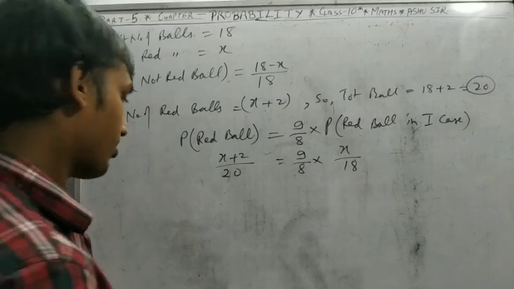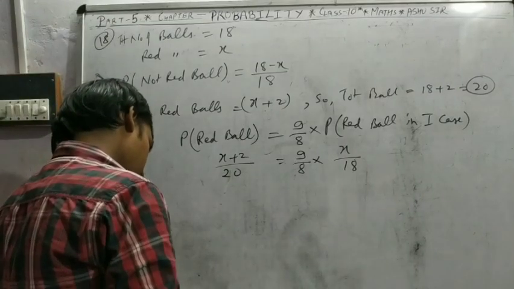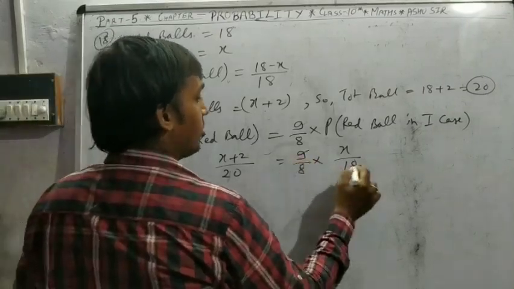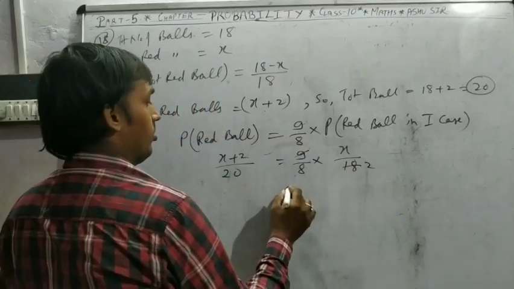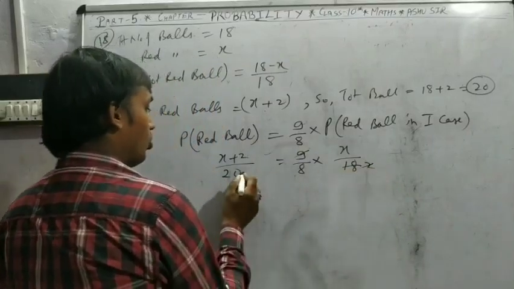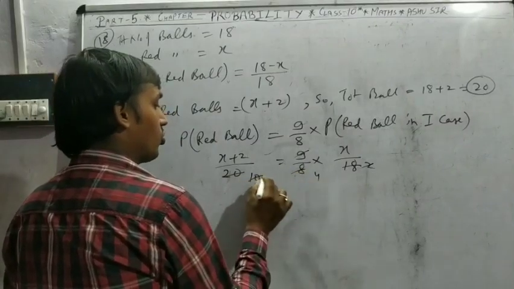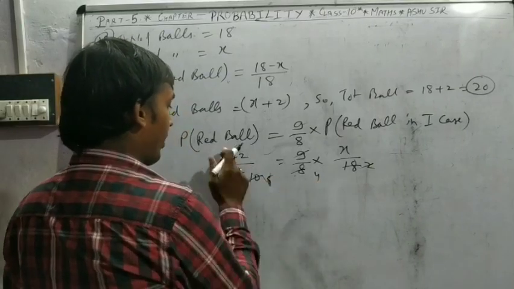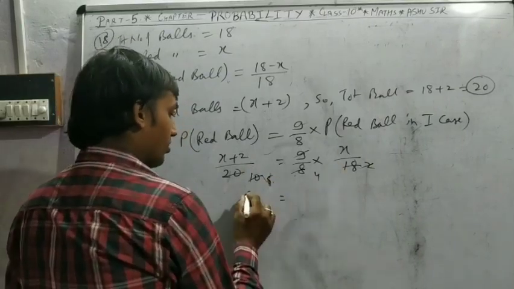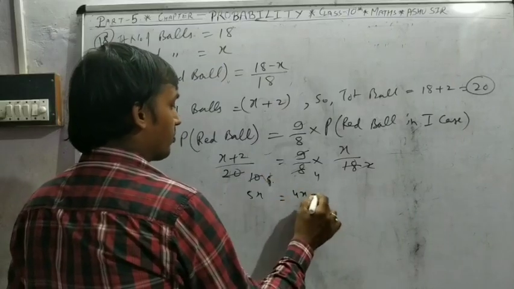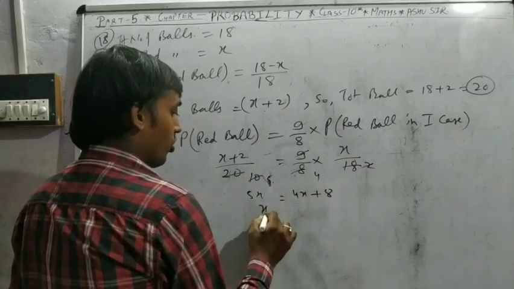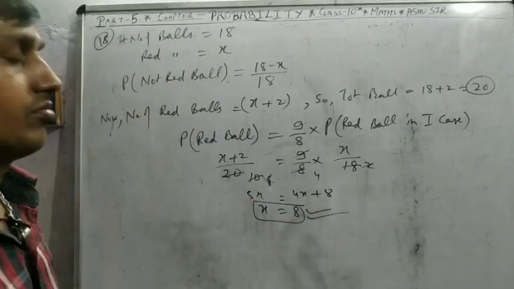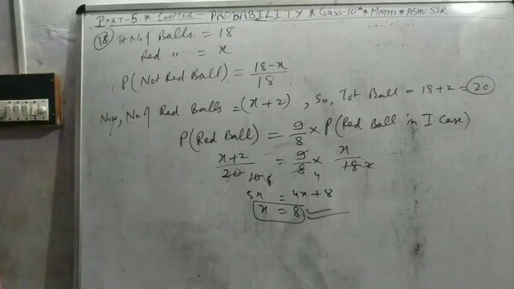So find the value of X. Solve it. 9, 18, that is 2, 10, 2, 4, 2, 5, then only 4. Cross multiply: 5 into X, 4 into X plus 8, so X is equal to 8. The value of X is 8. Okay, pause the video and note down.